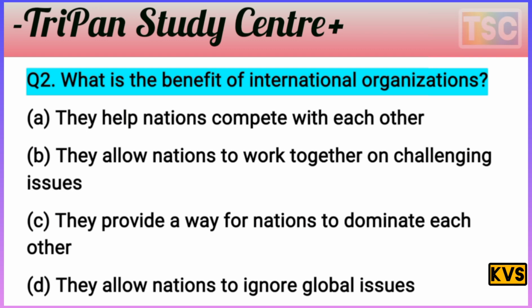The first option: they help nations compete with each other. B: they allow nations to work together on challenging issues. That's an important option. C: they provide a way for nations to dominate each other. And D: they allow nations to ignore global issues. You know that this is the most important question.